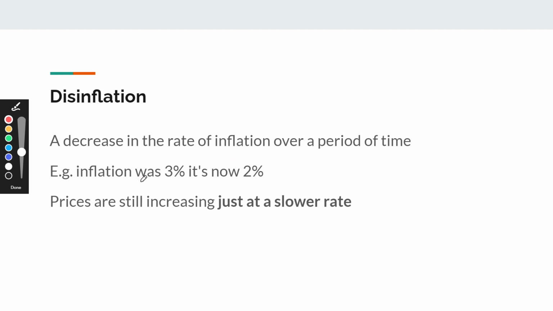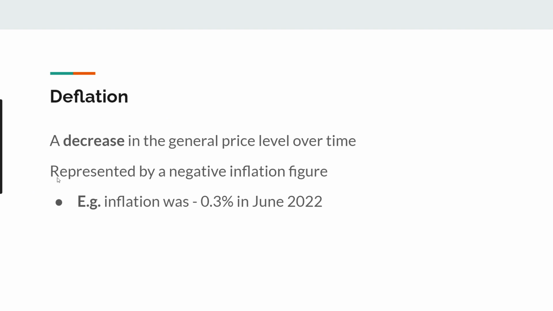So for example, if we measured inflation at 3% over the first period, and in the next period it decreased to 2%, well, in both these scenarios, inflation is still existent, prices are still rising, in this case by 3%, and in this case by 2%. But what we need to understand is that over that period, the rate of increase has decreased. So another way of putting that is that prices are still increasing, they're just increasing at a slower rate, or we call it disinflation.